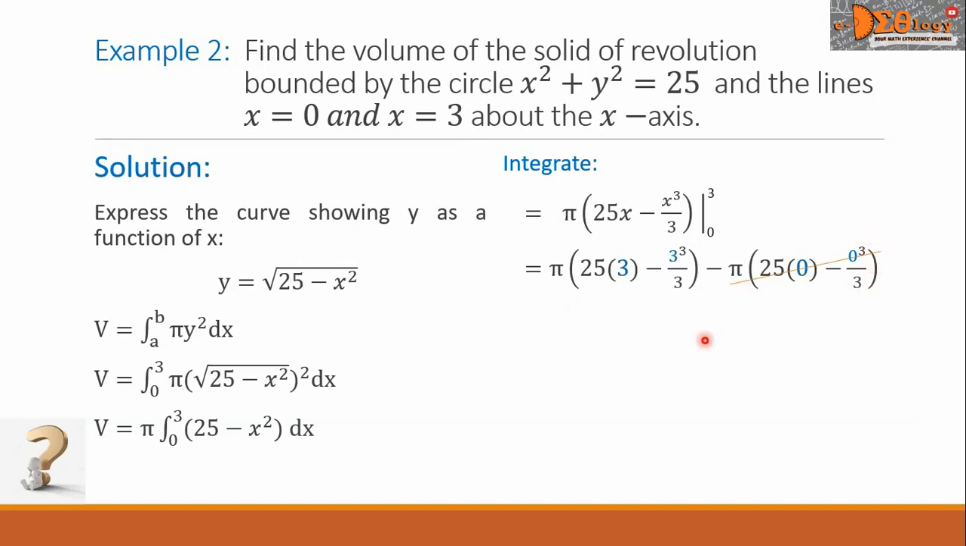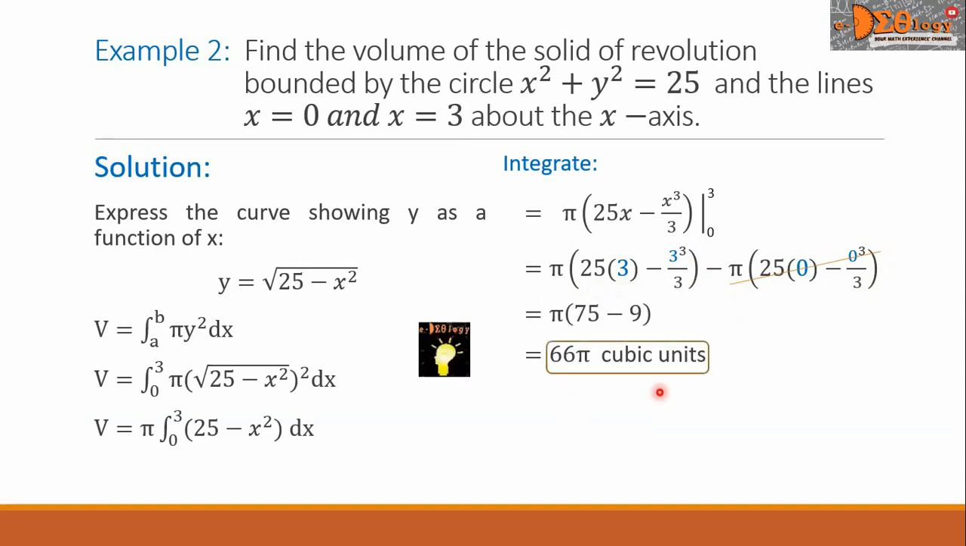Let us simplify the first group. So we have now this 25 times 3 is 75 minus 3 cubed over 3 is 9. Simplifying further, this is 66. So we write 66 pi cubic units. This is the volume. This is the final answer.